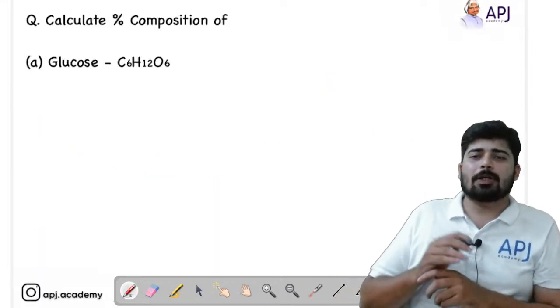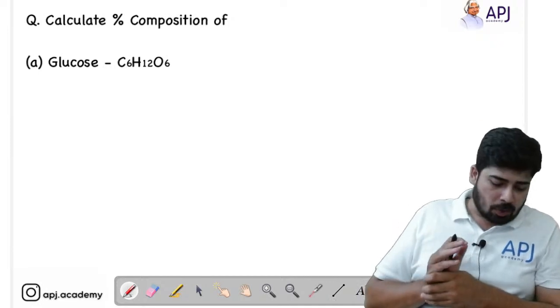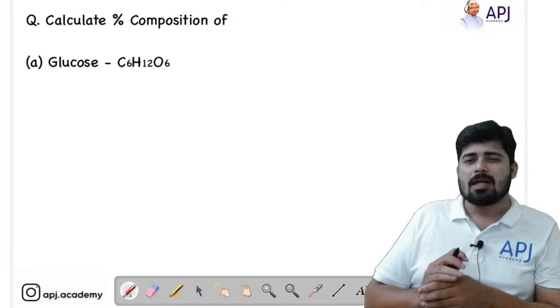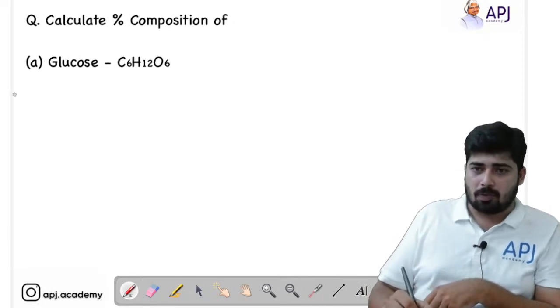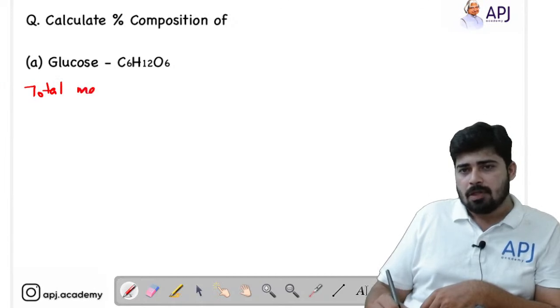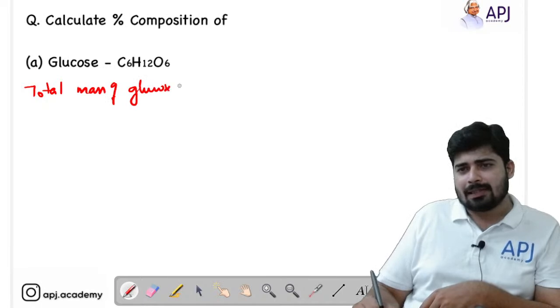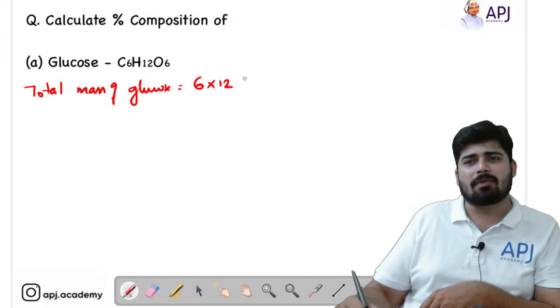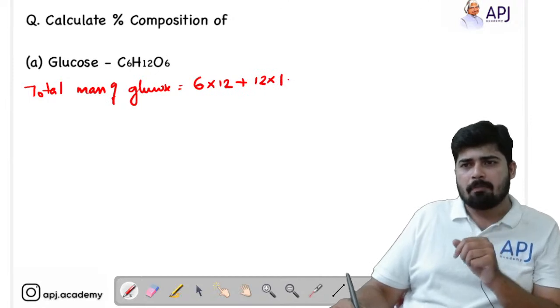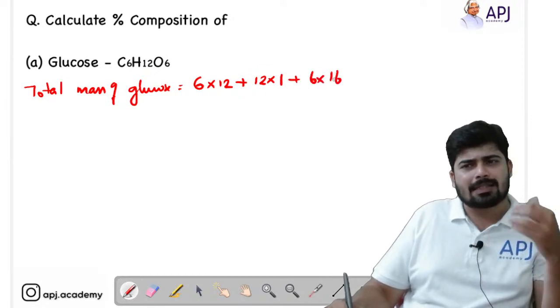See, we are going to calculate the percentage composition of glucose. So how are you going to calculate the percentage composition of glucose? First of all, we have to find the total mass of glucose, right? So total mass of glucose is equal to, we know that there are 6 carbon atoms. So 6 into 12, 12 is the gram atomic mass of carbon, plus 12 into the mass of hydrogen, which is 1, plus 6 into the mass of oxygen, which is 16.